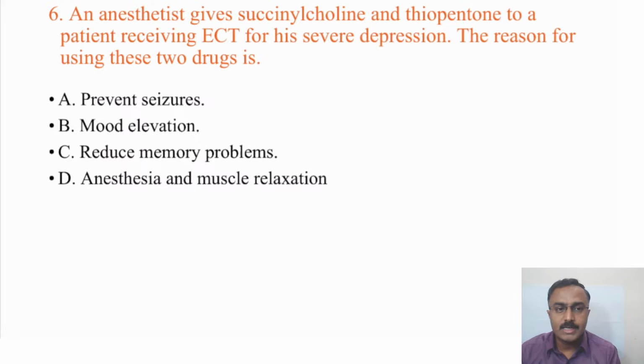Usually ECT, electroconvulsive therapy, is indicated in a case of severe depression wherein suicidality is high. Before administering ECT, the anesthetist will give succinylcholine and thiopentone to the patient. The rationale behind using these two medications, is it to prevent seizures?